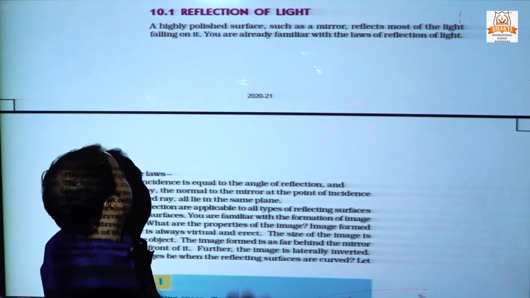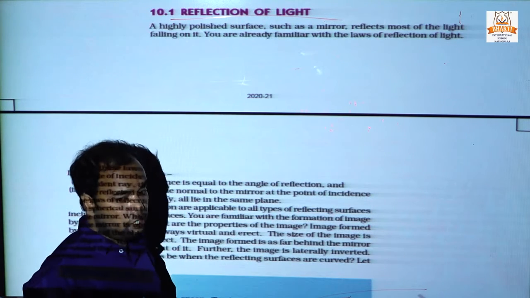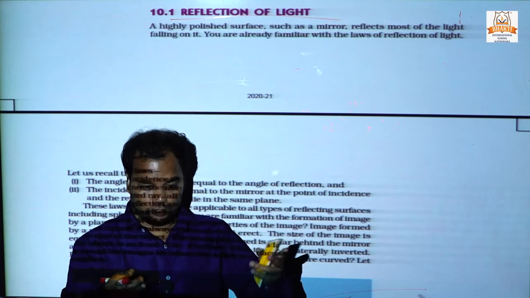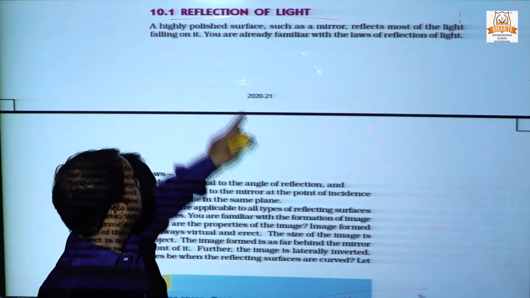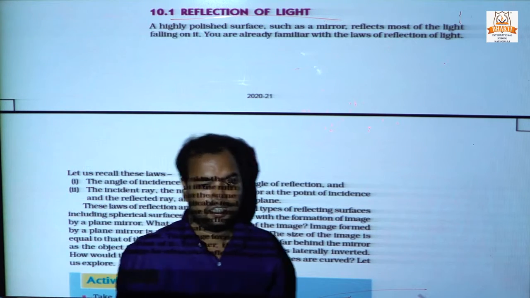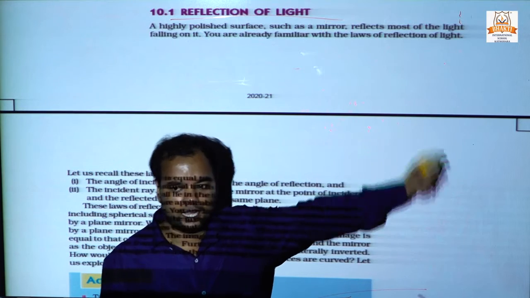In this topic, reflection of light is an important topic that is coming in your coming board examination. There are two laws of reflection of light. I told you already in the previous diagram.